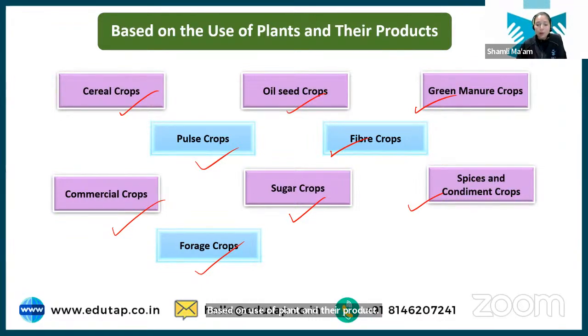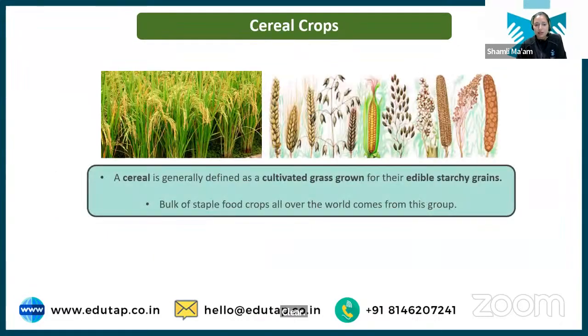Now let us one by one discuss all these classifications. So first we have the cereal crops. Students, what are the cereal crops? Basically, these are the grain crops, you can say. What kind of grains are you consuming? You are consuming rice, wheat, all the millets. Now the pulses are also grains, but why are they not under cereal crops?